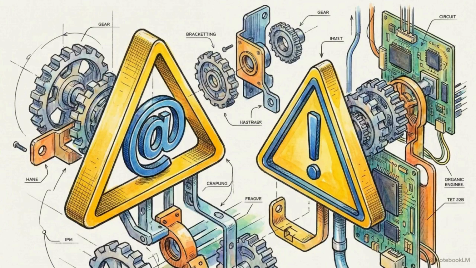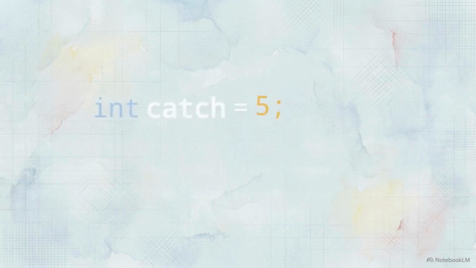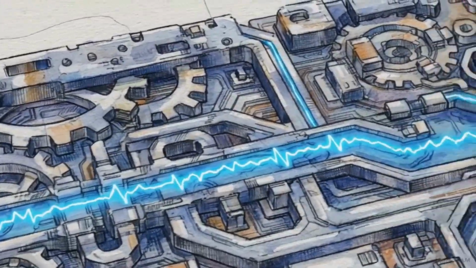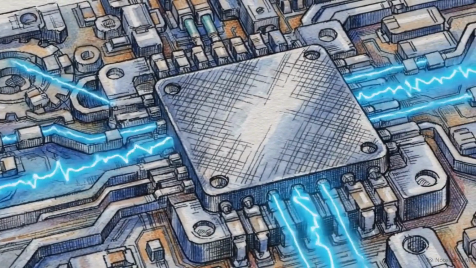Special characters like the @ symbol or exclamation point are restricted because they are reserved for mathematical or logical operations. There are also roughly 95 reserved keywords that define the C++ language itself. You cannot name a variable after a keyword, as the compiler would confuse your container for a built-in command. Lexical integrity ensures that the compiler can generate a stable machine translation without hitting a mathematical dead end.